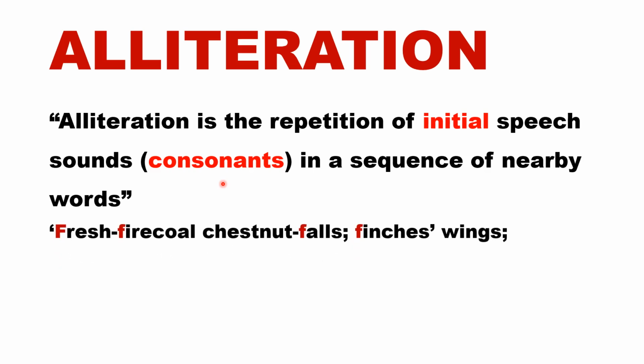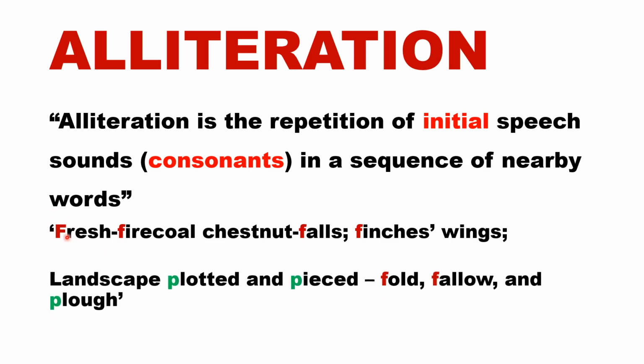So we take an example. This is a line from G. M. Hopkins's poem Pied Beauty, and it says, "Fresh-firecoal chestnut-falls, finches' wings." We can see here that this consonant F is repeated at the beginning of these words, and it is repeated in quick succession. So we can say that we have alliteration on the sound of F in this line.